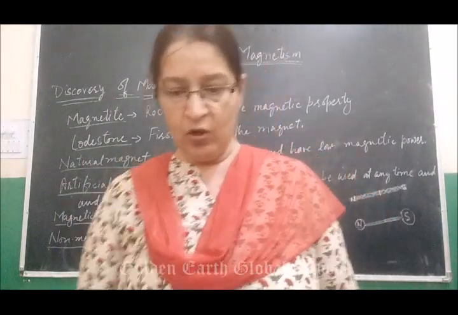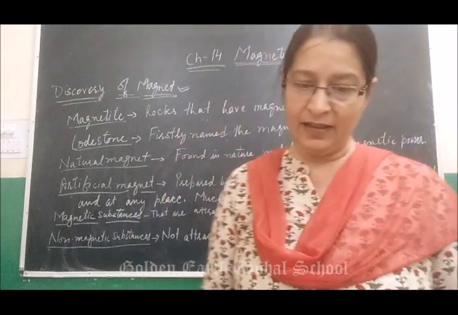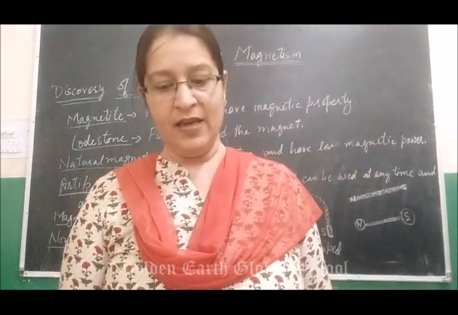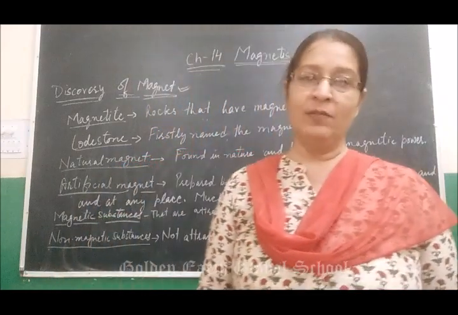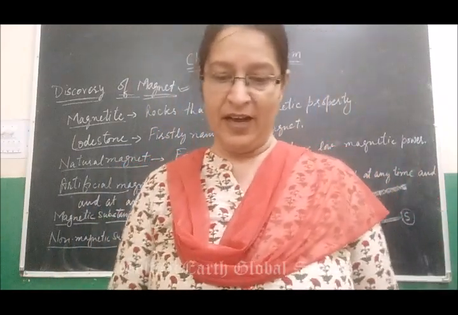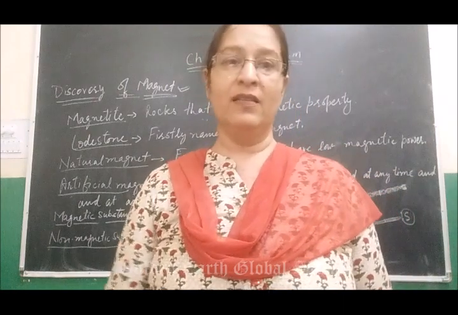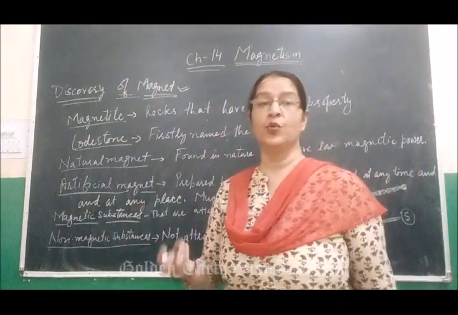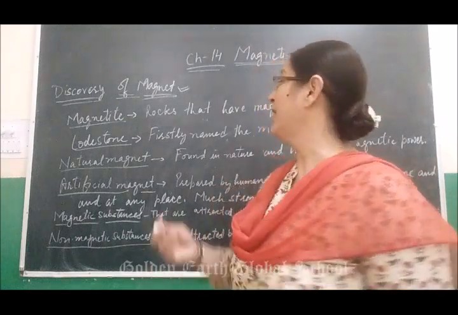Understood? It attracts the iron tip of the shepherd's stick and the nails in the shoes. So it was discovered that a natural magnet was present in the mountains.